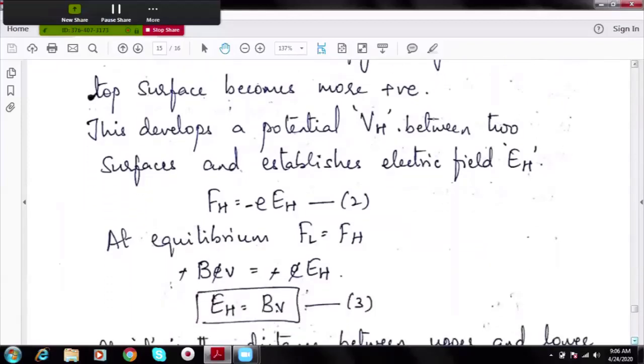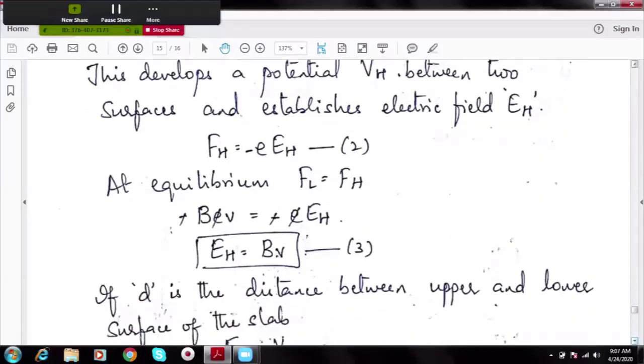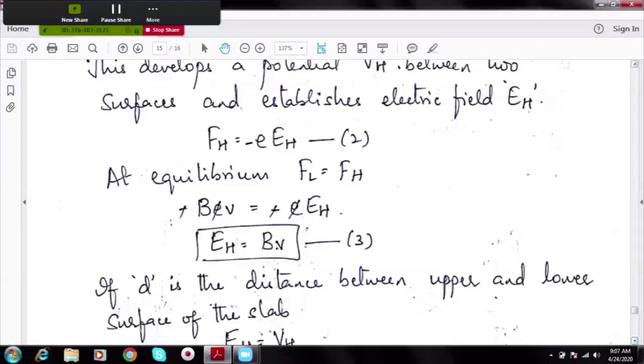Because there is an electric field E_H, electrons experience electric force because of E_H. Because there is a Lorentz force, electrons experience force because of it. So at equilibrium, these two forces should be equal to each other. When these two forces are equal, I get E_H is equal to B into V, because e gets cancelled on both sides.